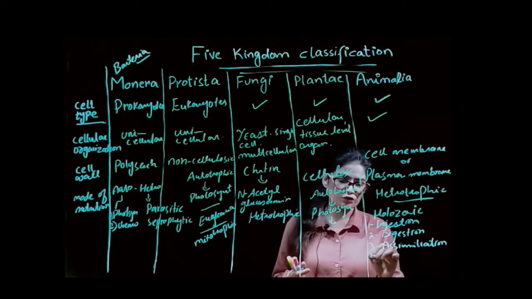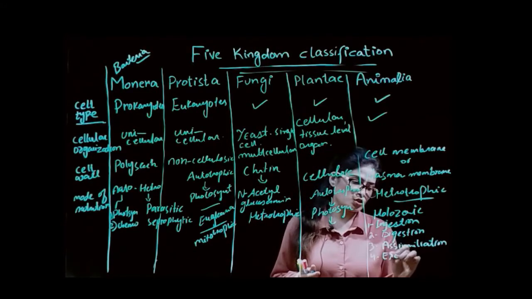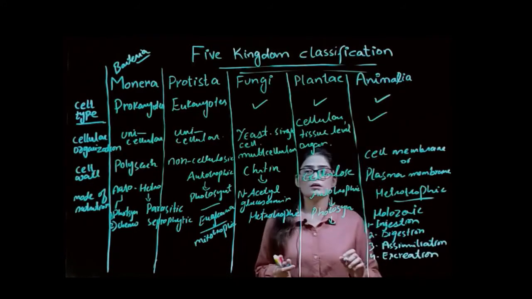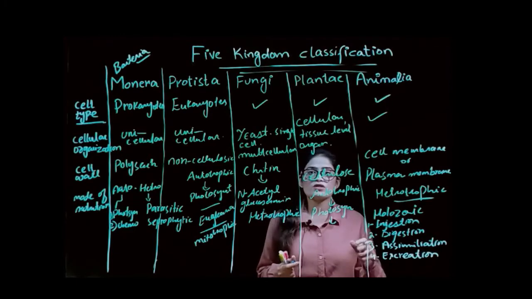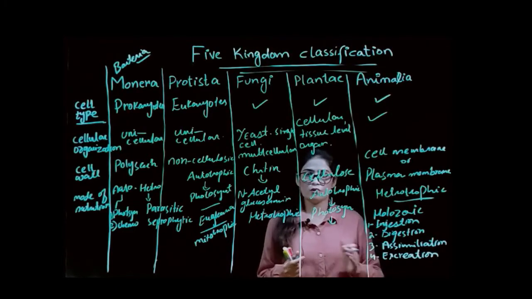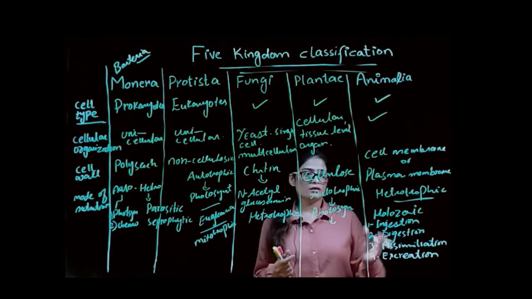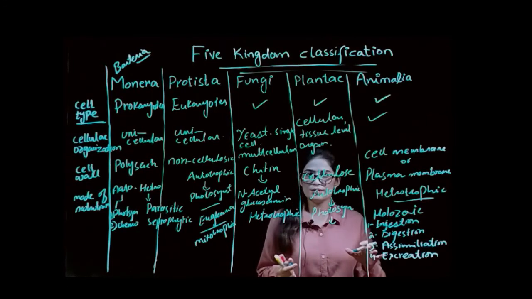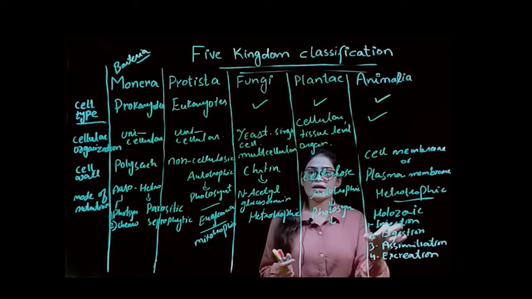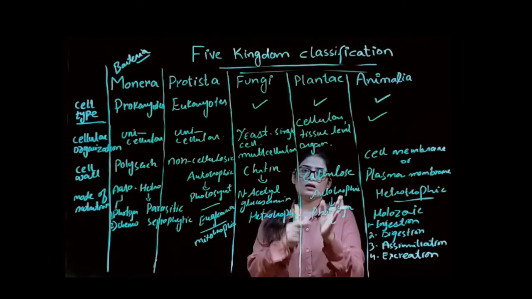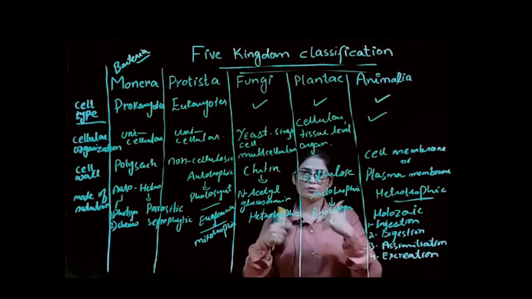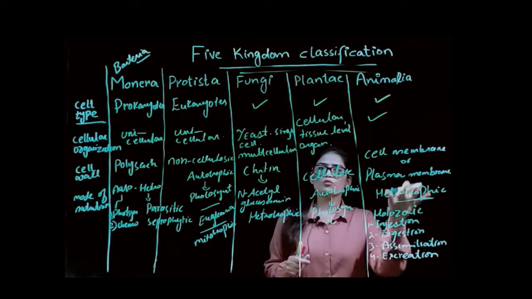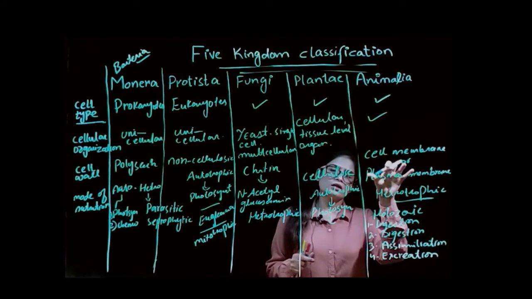And the last one we have is excretion. Excretion means the process by which animals get rid of waste products. When the food is digested, the absorption will be done, the assimilation will be done. Then the last one, excretion, all the waste product will be released from our body. So this is actually the holozoic mode of nutrition that is present in human beings.